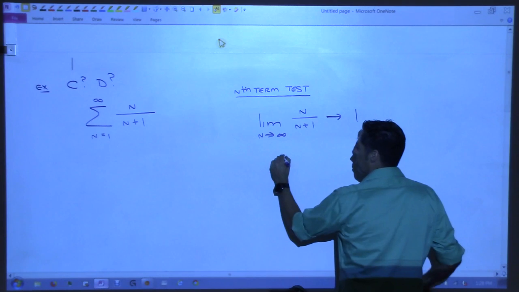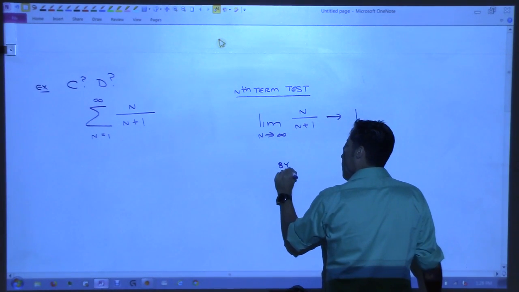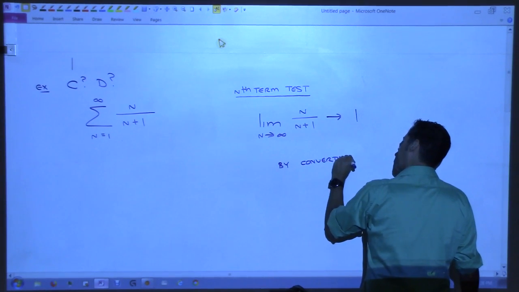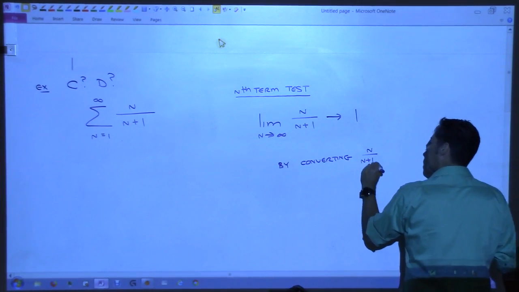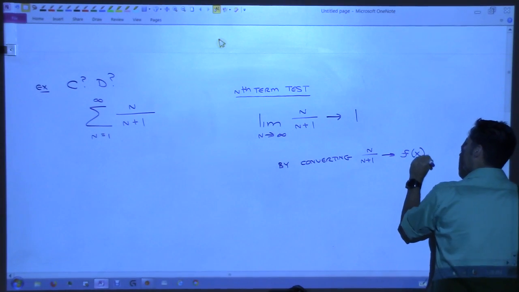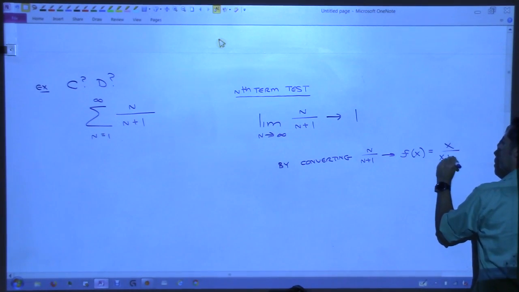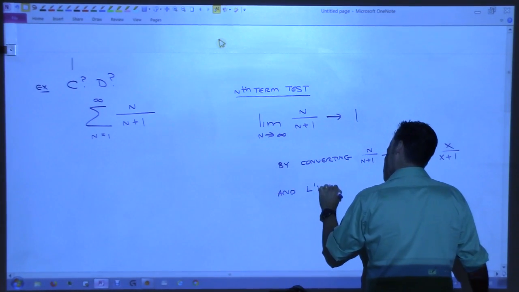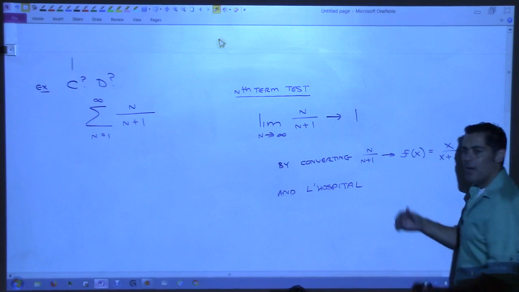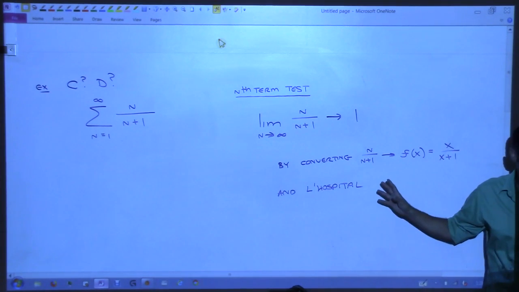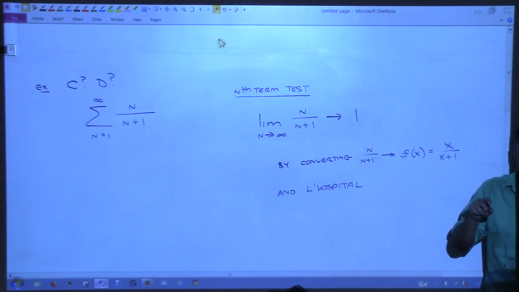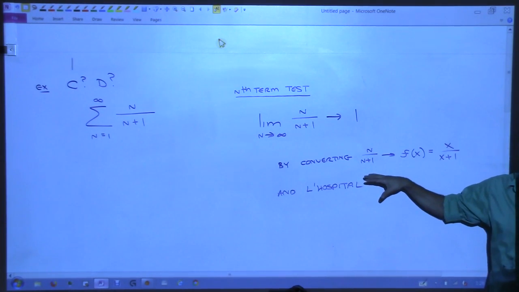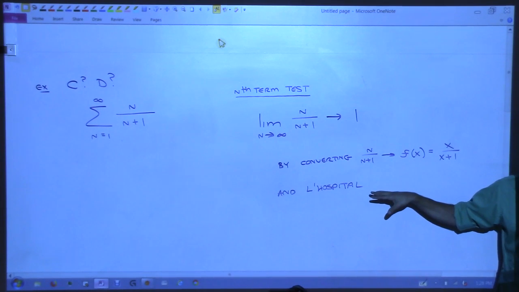So I'm just going to state under this, by converting n over n plus 1 into f of x equals x over x plus 1 and L'Hopital. Do you already see that the answer to this problem is more than just equals 1? You know what I'm saying? The answer is what you're putting down on paper that's communicating what you're doing. That's the answer.